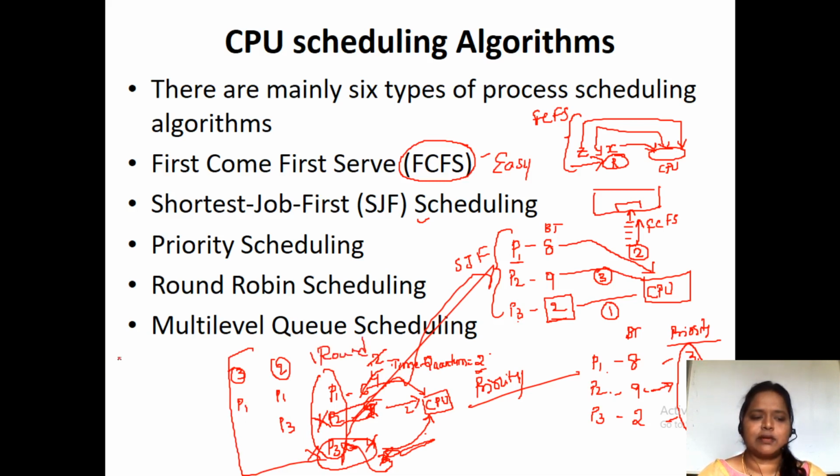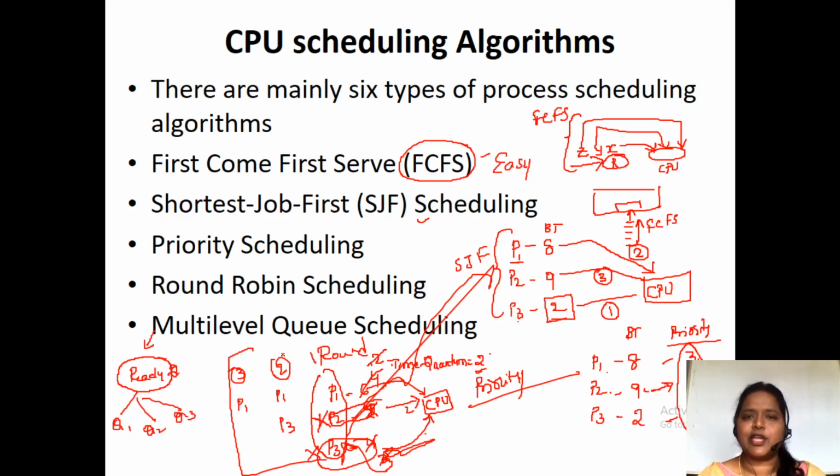And the next one is multi-level queue scheduling. In multi-level queue scheduling, here we have this ready state, or ready queue. This ready queue is divided into a number of queues: Q1, Q2 and Q3.